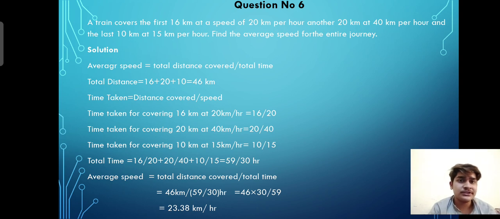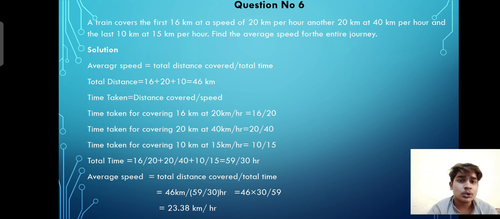So the average speed's formula should be the total distance covered by the train divided by the total time. So we need to find the total distance. The total distance is the first 16 km, then 20 km, then 10 km. We just added these three numbers and got 46 km. Time taken can be found by distance covered divided by speed, by rearranging the above formula.